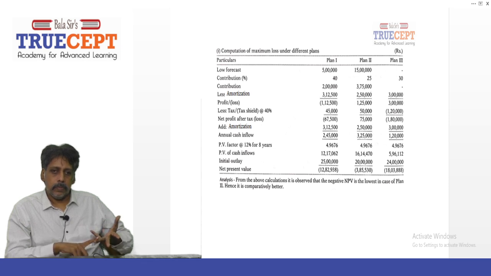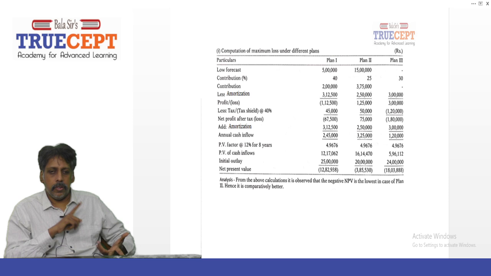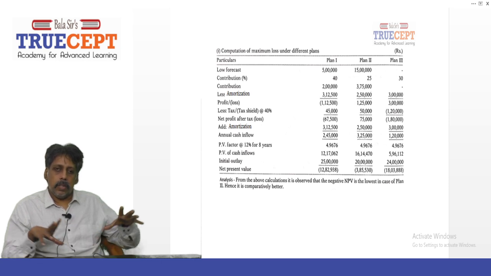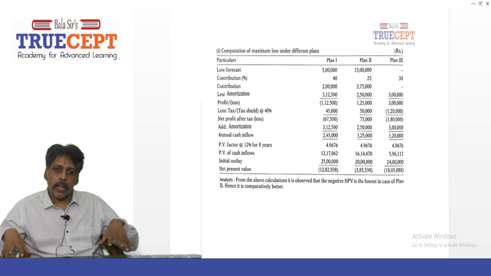Then 1,80,000 negative. Now please add back the non-cash expenditure: 3,12,500, 2,50,000 and 3 lakh. And the balance you get is 2,45,000, 3,25,000 and 1,20,000. These are the cash inflows after tax per annum.